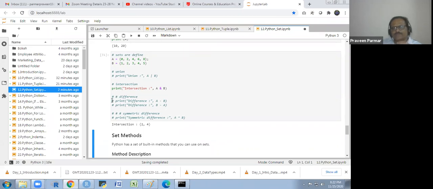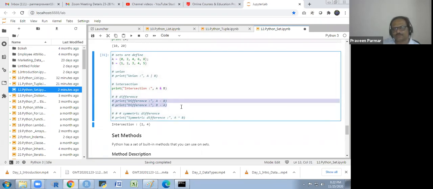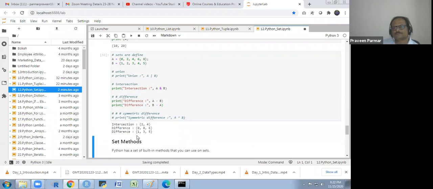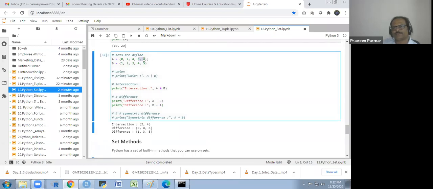Now about the difference. Difference I explained to you earlier also. Zero, 8, 6, 1, 2, 3. Here 0, 8, 6 are in set 1, which is not in set 2. And 1, 2, 3 is not in set 1, which is only in set 2. Got it? Is there any doubt?